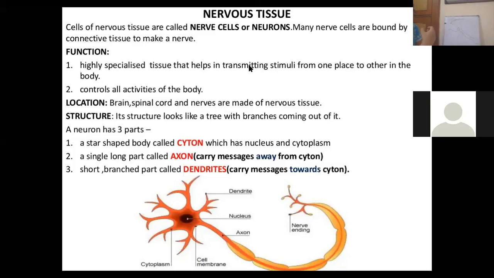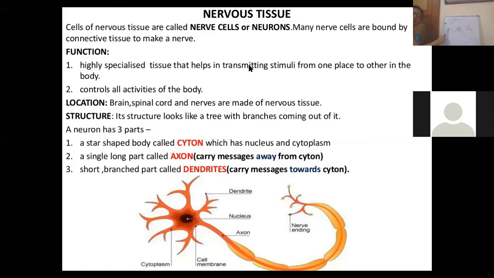Dendrites pick up the information from the receptors, then pass it to the main cell body, the star-shaped body called cytosol, which has the nucleus as well as cytoplasm. The cell body has mitochondria and endoplasmic reticulum. This is also known as cytosol. Then a single long extension is called the axon.